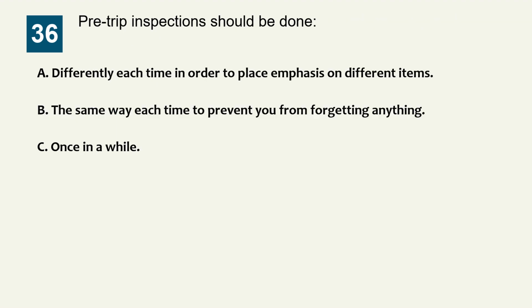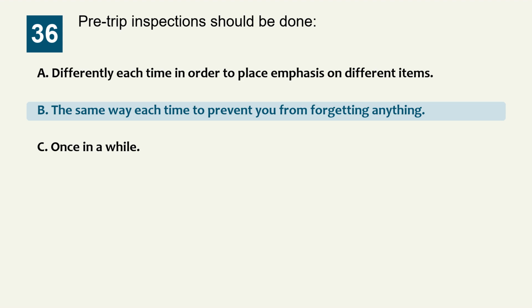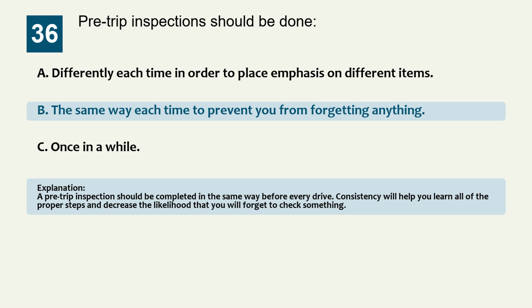Question 36. Pre-trip inspections should be done: Option A, differently each time in order to place emphasis on different items. Option B, the same way each time to prevent you from forgetting anything. Option C, once in a while. The correct answer is option B, the same way each time to prevent you from forgetting anything. Explanation: a pre-trip inspection should be completed in the same way before every drive. Consistency will help you learn all of the proper steps and decrease the likelihood that you will forget to check something.